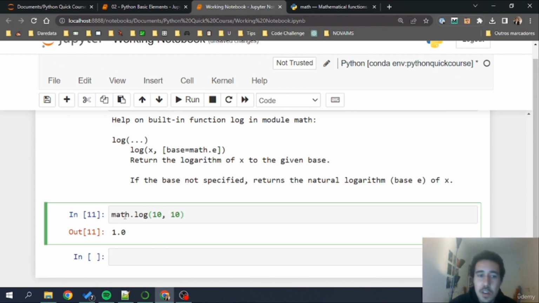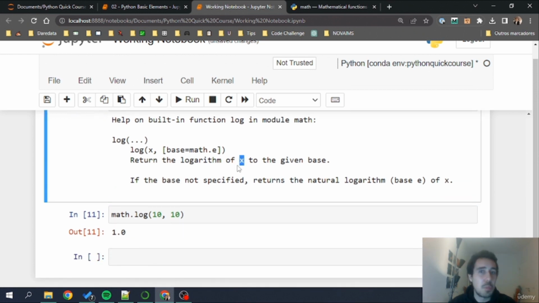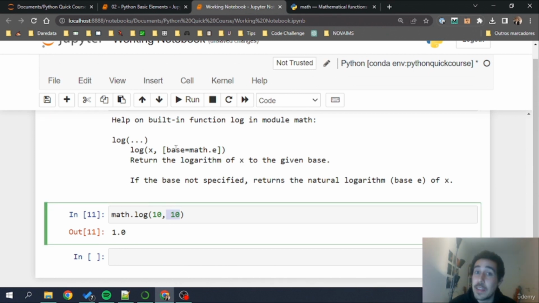For example, here we are calling math.log, first argument, a comma, second argument, and we've seen by the documentation that the first one is the number that we are going to apply a logarithm to, and the second one is the argument that contains the base of this logarithm. Don't worry if you don't master logarithms, because it's not important for this course, and it's just a way for you to understand that there are multiple arguments that we can feed into functions.